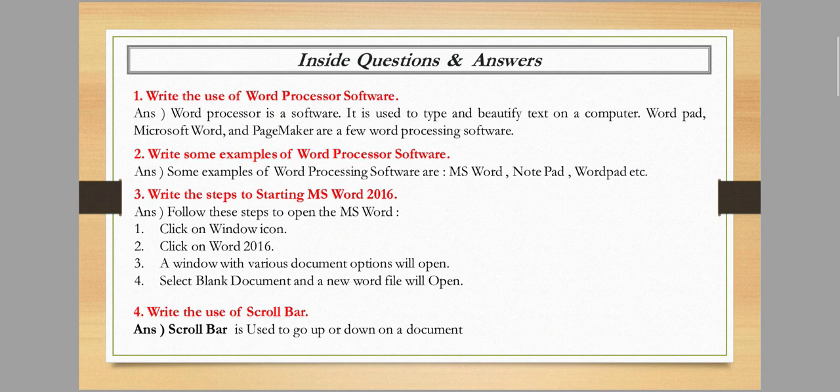Write the steps to start MS Word. First of all, click on the Windows icon. Next, click on Word 2016. A window with various document options will open. Next, select the blank document. A new Word file will open. Next, write the uses of the scroll bar. The scroll bar is used to go up and down in a document.